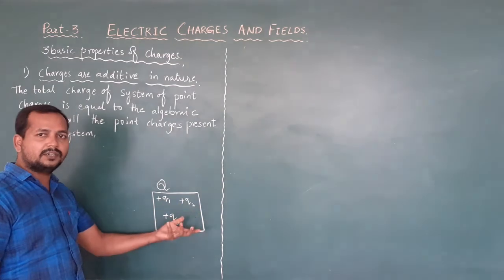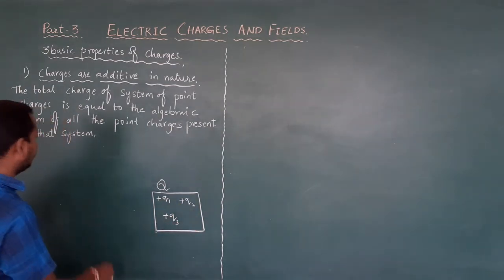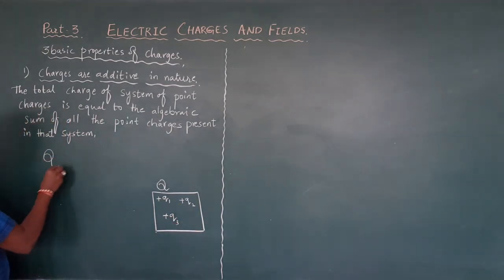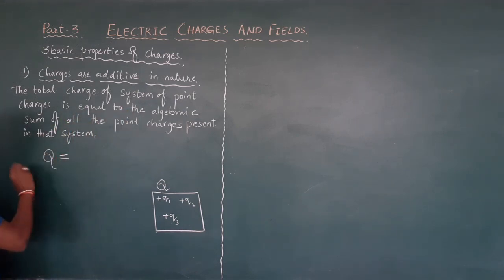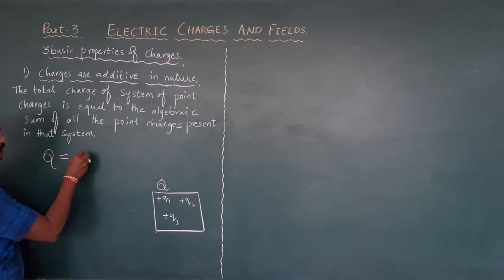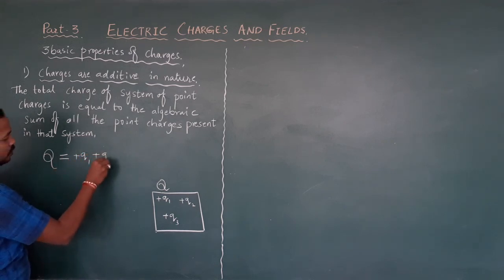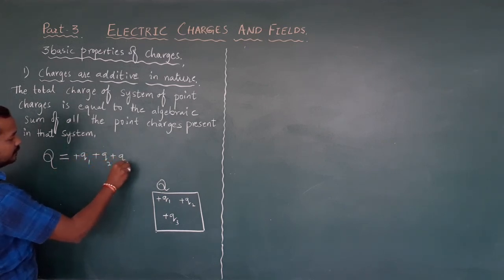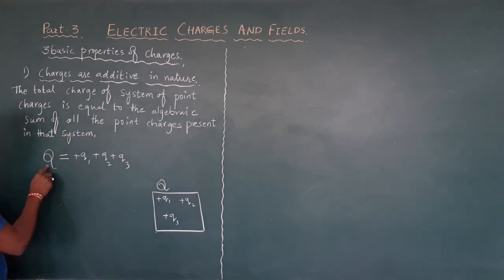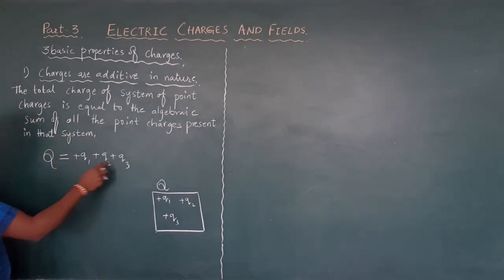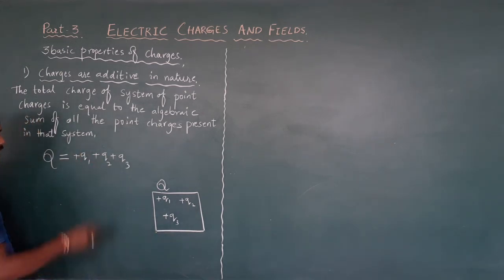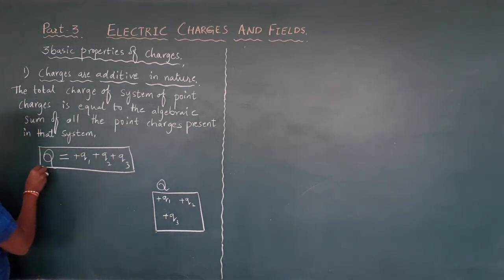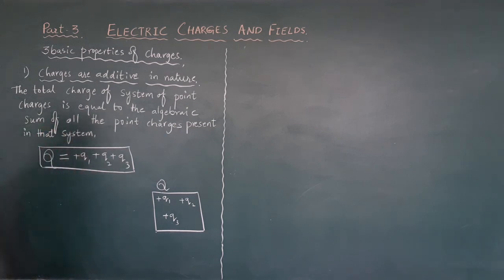Correct? So how to write this mathematically? The net charge of the system, or the total charge of the system of point charges, is equal to the algebraic sum of plus Q1 plus Q2 plus Q3. So the net charge of the system is equal to the algebraic sum of all the charges present in that system. This is called the additive nature of charges. Charges are additive in nature.